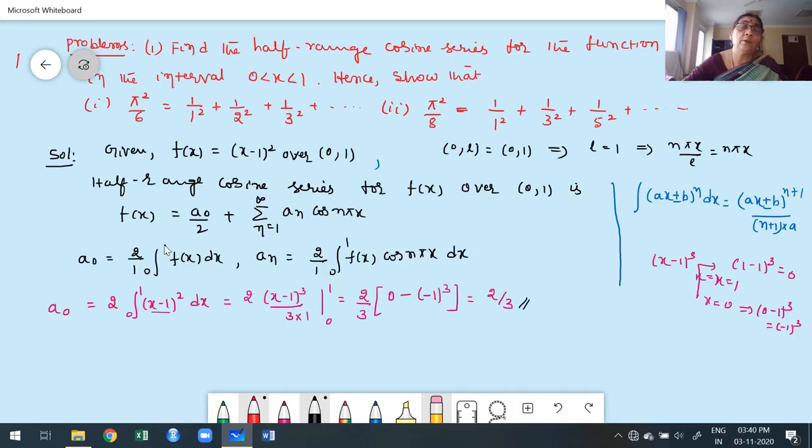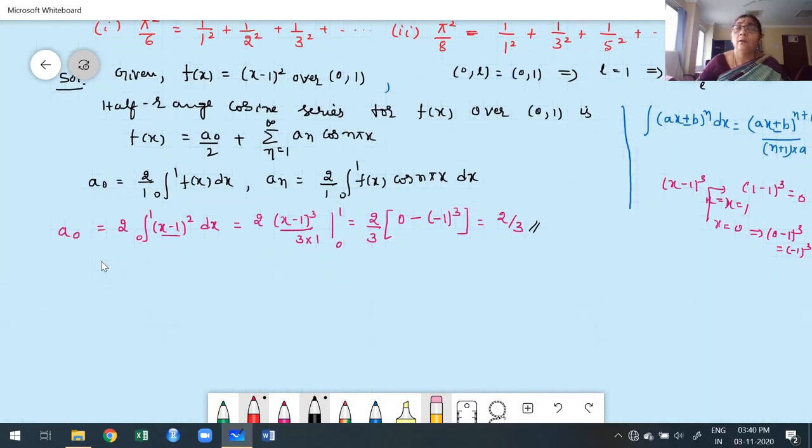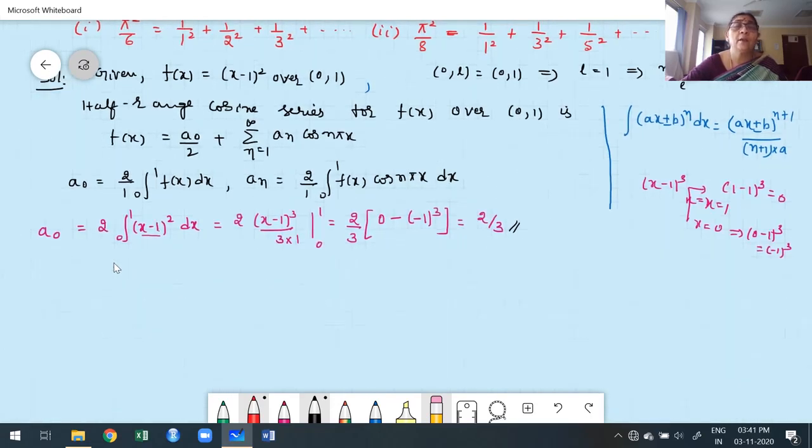And next I have to find out a n. While finding a n also, don't expand x minus 1 whole square. Leave it as itself. Differentiation will also be easy while applying the UV rule or Bernoulli's rule. a n equals twice the integral from 0 to 1 of x minus 1 whole square cos of n pi x with respect to x. Now it is a product of two functions, therefore I go for the UV rule.